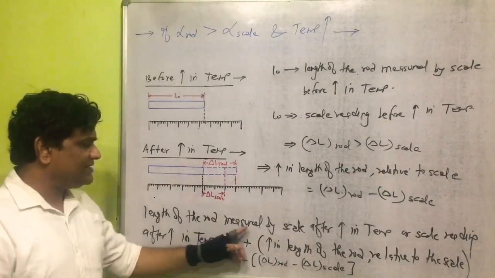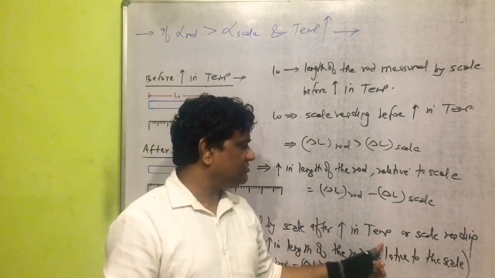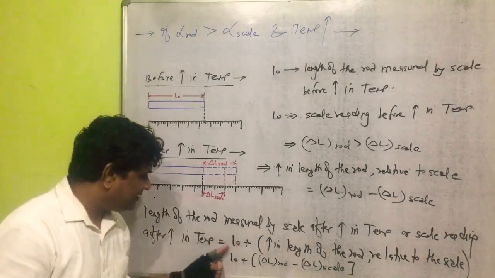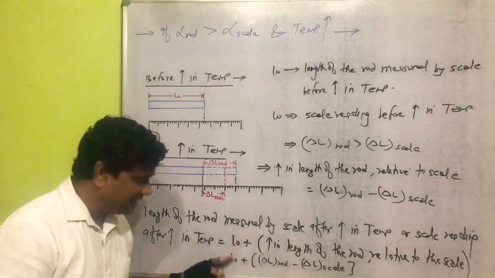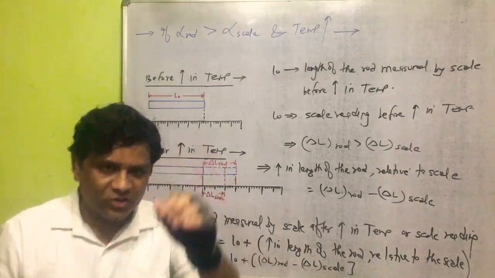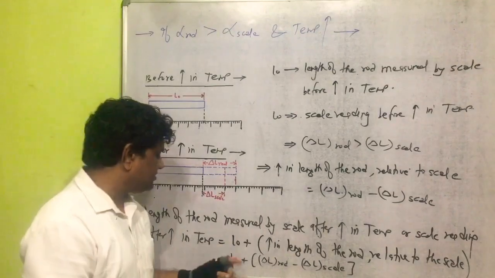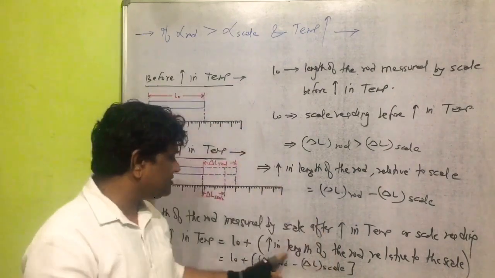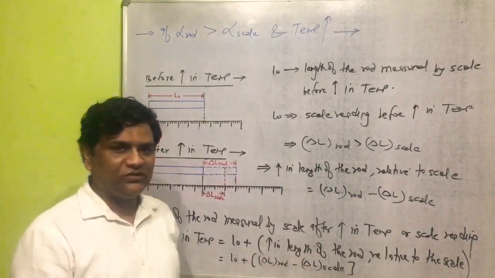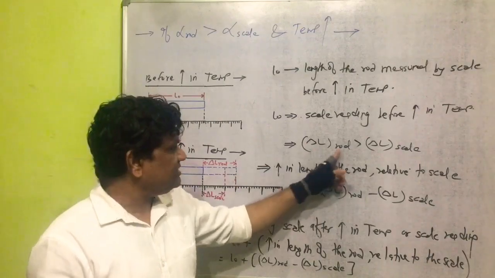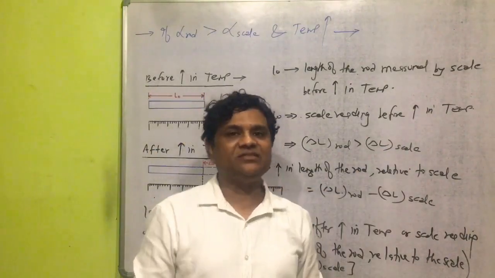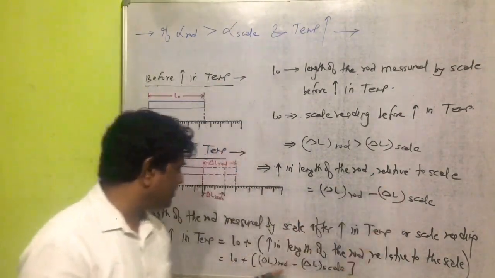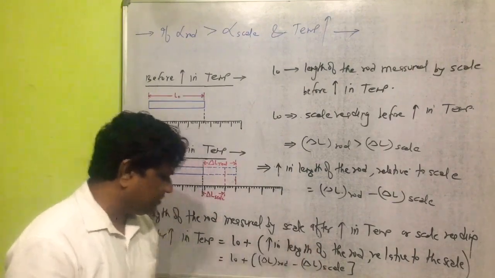So the length of the rod measured by scale after increase in temperature, or scale reading after increase in temperature, will become equal to the length of the rod measured by scale before increase in temperature, plus increase in the length of the rod relative to the scale. As you know, all students here, increase in length of the rod is greater than increase in length of the scale. So this value will be positive. And if it is positive, here will also be positive.